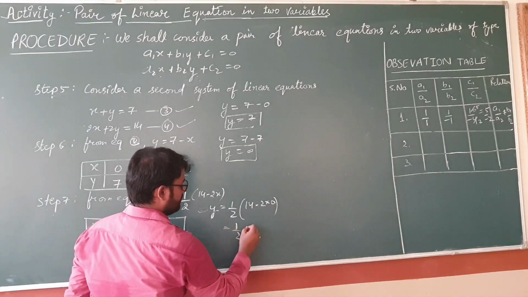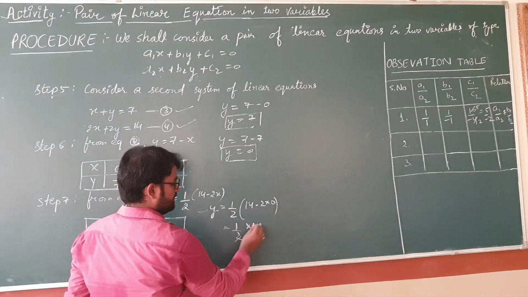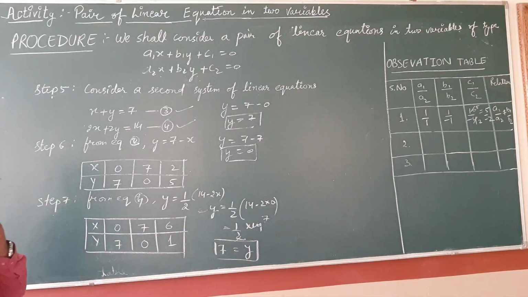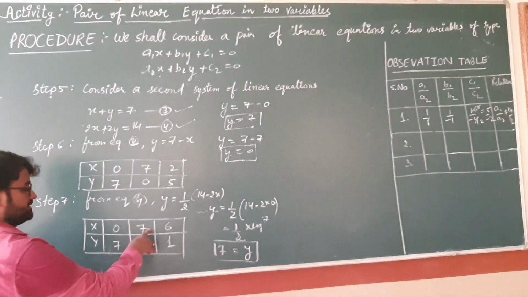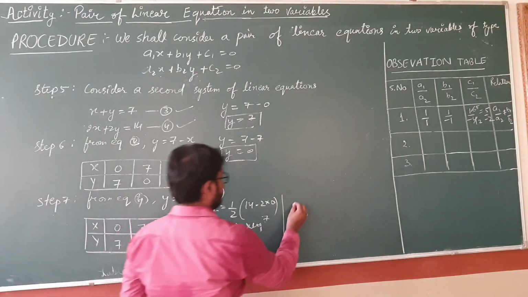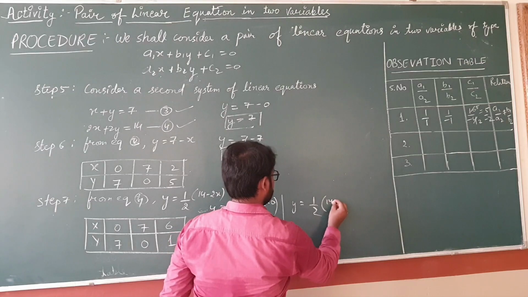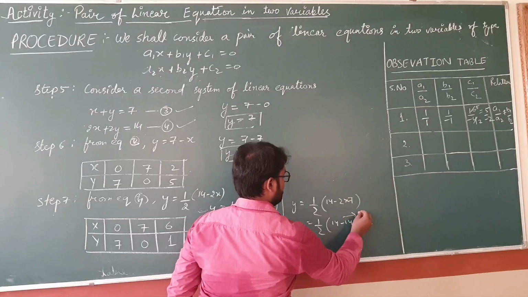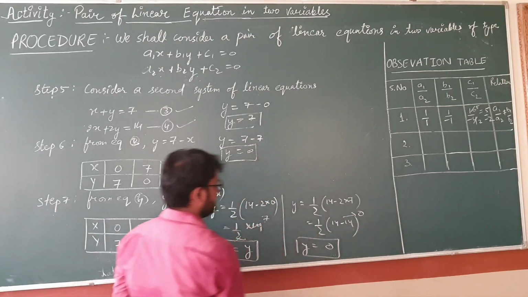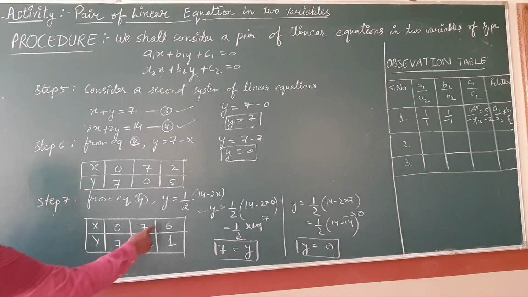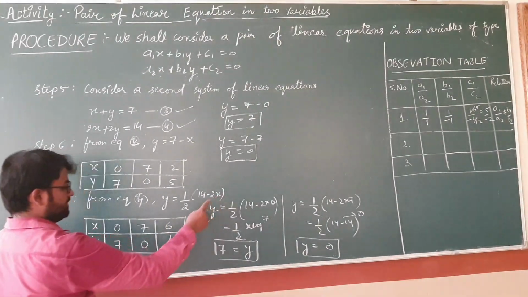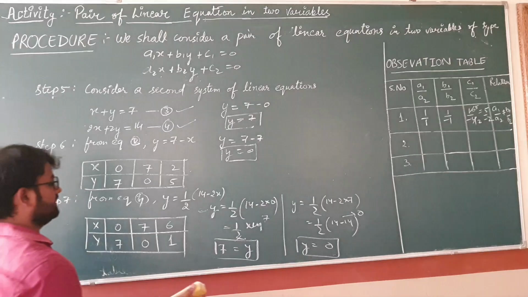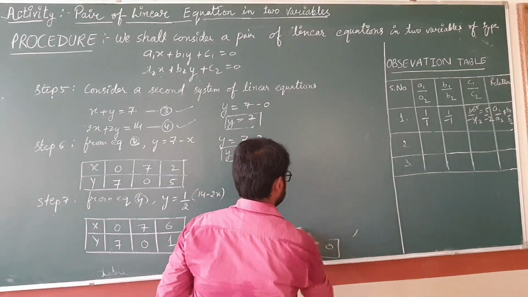0, then you will get the value y is equals to 7. Clear students? And similarly like this. Put the value of x, that is 7, in place of x of this equation. What will you get? 14 minus 14, that is 0. So it means your y is also 0. Clear? Put the value of x as 6 here, then you will get the value of y, that is equals to 1. And now we will plot the graph by using these points.